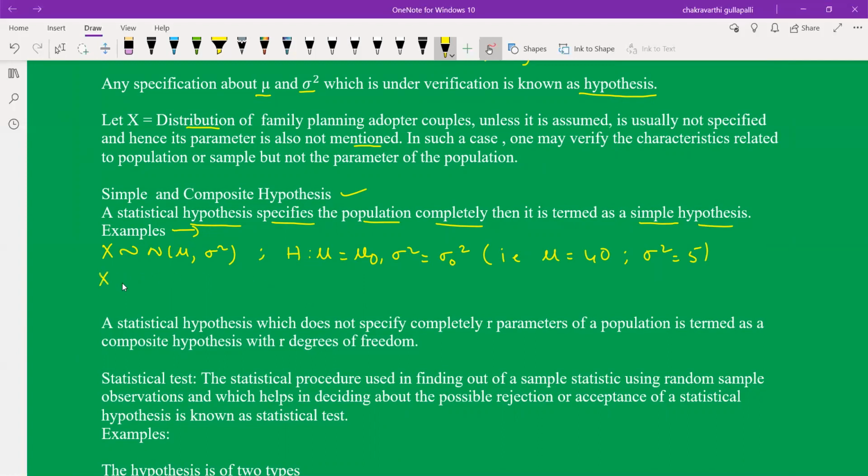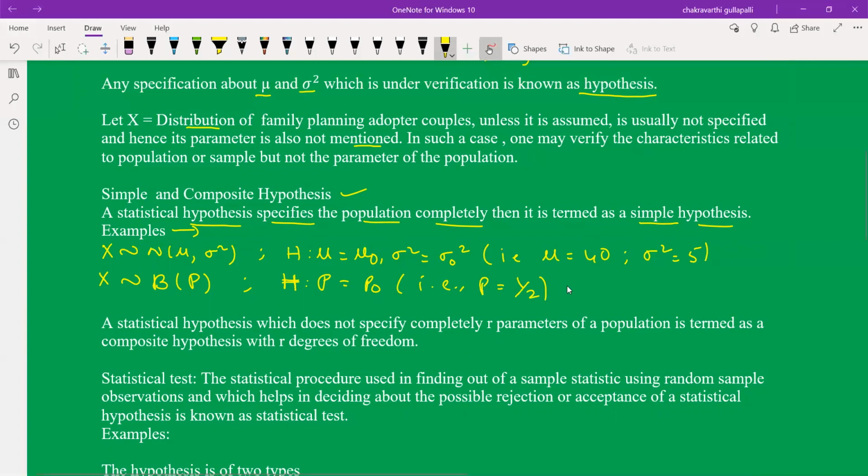One more example. X follows binomial n, P. Here n is a fixed constant. Now the hypothesis is to be prepared based on the P. The hypothesis is P is equal to P naught, that is, P is equal to half. Exactly, this hypothesis specifies the parameters completely.